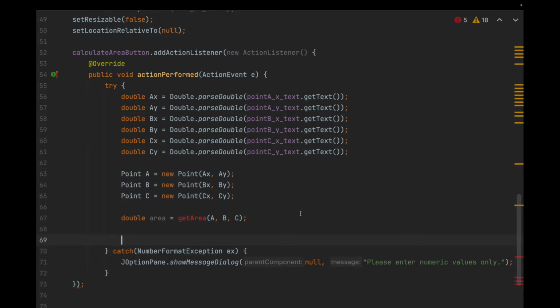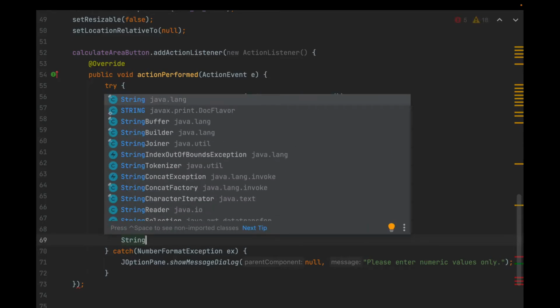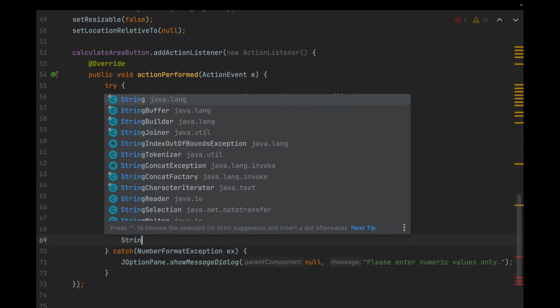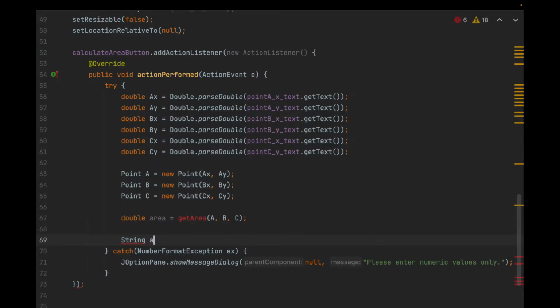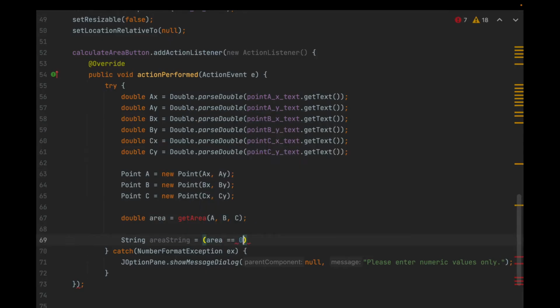What we can do is the output string, and this is a new concept called the ternary operator. It's basically a shortcut to an if-else statement. Create a string and give it the name area string. In other words, what we output once we get the area is equal to, first check if area is equal to 0. And the reason I'm saying 0 is because if all of the points are in the same line, I'm going to have the getArea method indicate that by returning an area of 0.